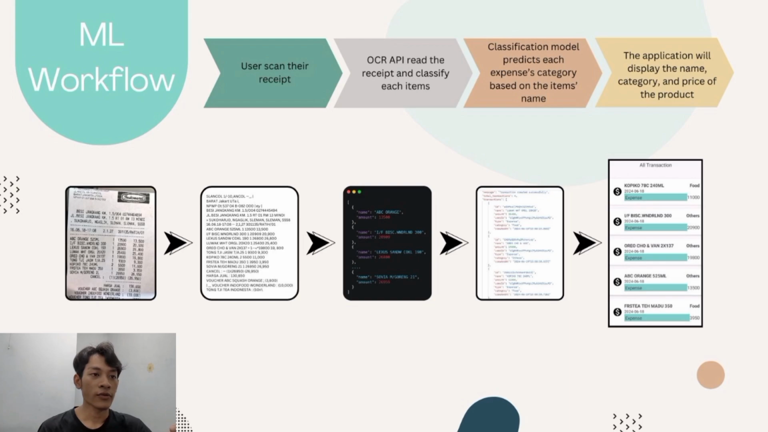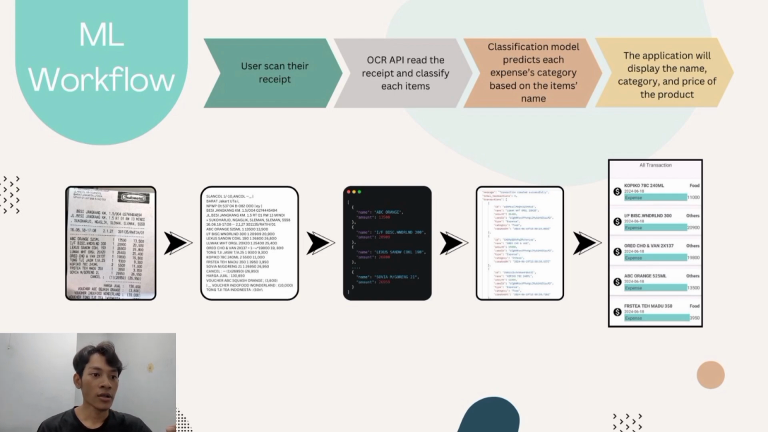This is the machine learning workflow. Users scan the receipt. The OCR API reads the receipt and classifies its items. The classification model predicts the expense category based on the item name. The application will display the name, category, and price of the product.